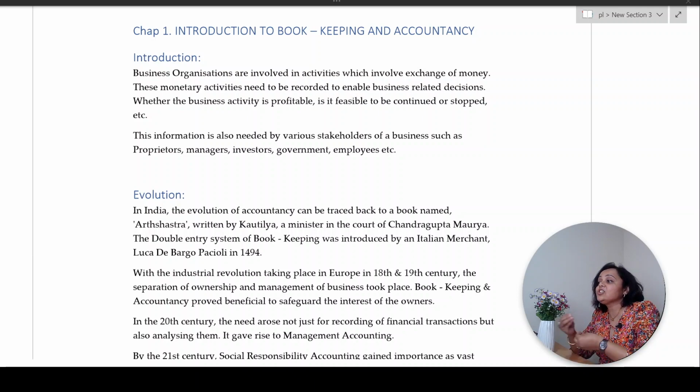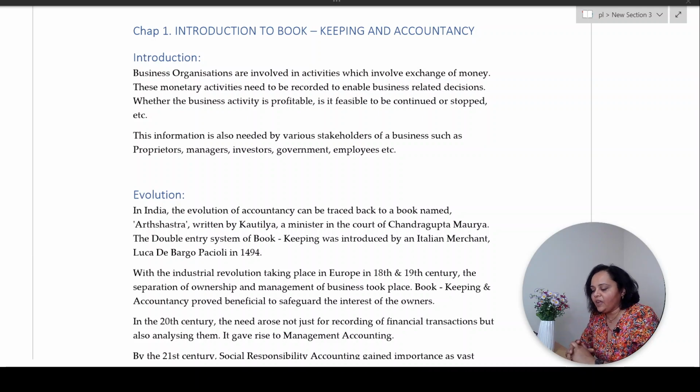When there is an exchange, say, of goods from your shop to the money that you earn for the goods that you give, or the service that you give to your clients and the money that you earn in exchange, all these monetary exchanges need to be recorded in a systematic manner. Now, how they are recorded, what rules need to be followed, what all are the various books in which they are to be recorded, is basically the knowledge of bookkeeping and accountancy.